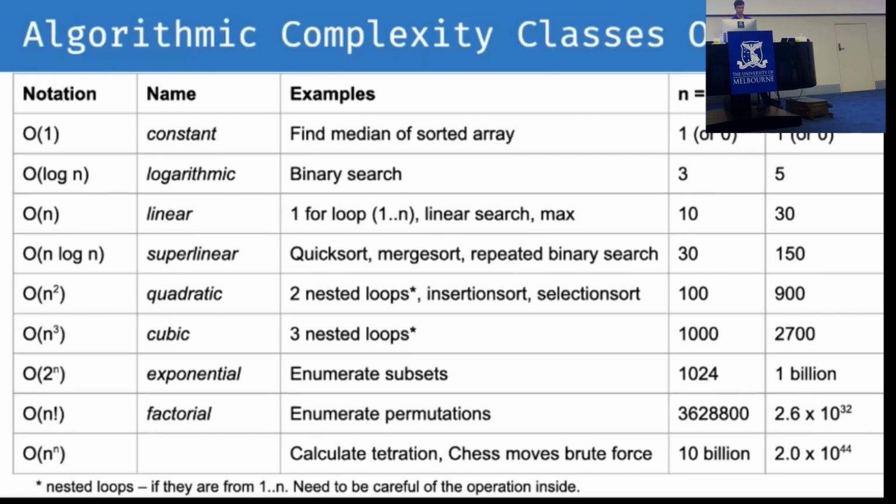And the thing that I wanted to show you was, if we set n to be 10, most of these are reasonably sized. For n to be 30, which is only a little bit larger, for the ones down here, we go from having 1024 to 1 billion just by increasing the size of our array by 20. And likewise for factorial, we have quite a large number, but then we have 10 to the 32, which is very, very large. And then for n to the n, it gets even larger still, 10 to the 44.